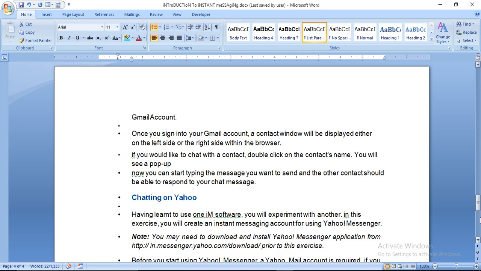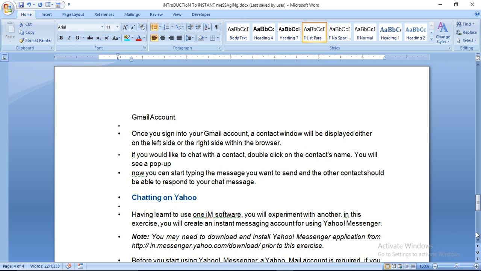Using the Gmail account. Once you sign into Gmail account, a contact window will be displayed either on the left side or the right side within the browser. If you would like to chat with the contact, double click on the contact name, you will see the pop-up. Now you can start typing the message you want to send, and then other contacts should be able to respond to your chat message. जब वो पॉपअप आएगा उसमें कोई अगर होगा तो उससे तुम बात कर सकते हो.